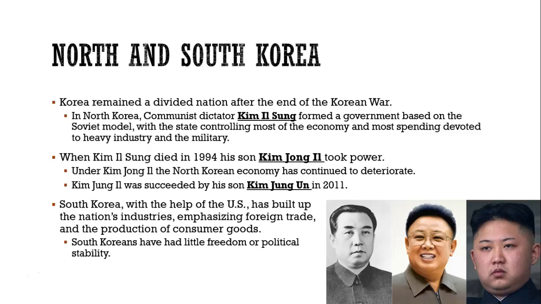North and South Korea had remained a divided nation after the end of the Korean War. In North Korea, there was a communist dictator, Kim Il-sung, who formed a government based on the Soviet model with a lot of support from the Soviet Union. The state controlled most of the economy, and most of the spending was spent on industry and the military.